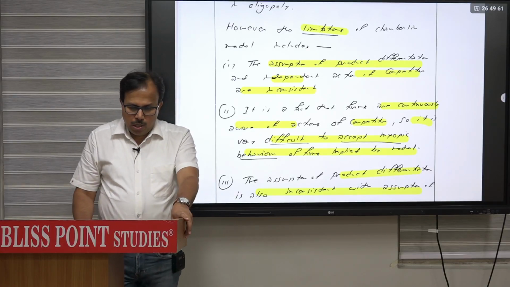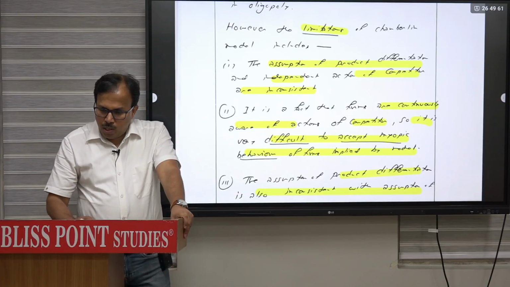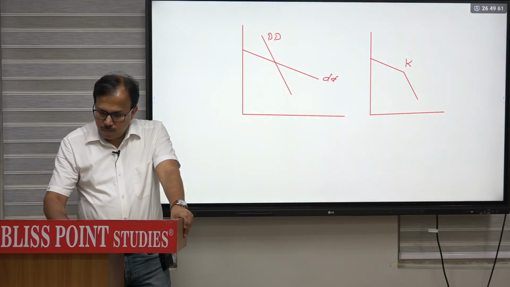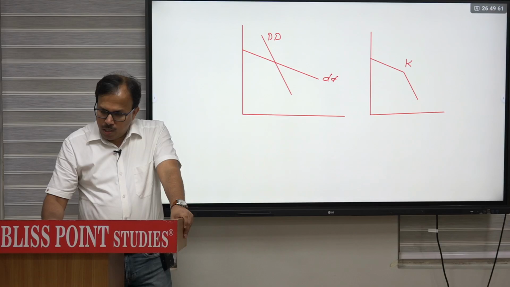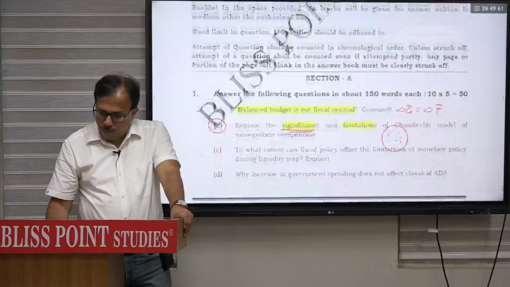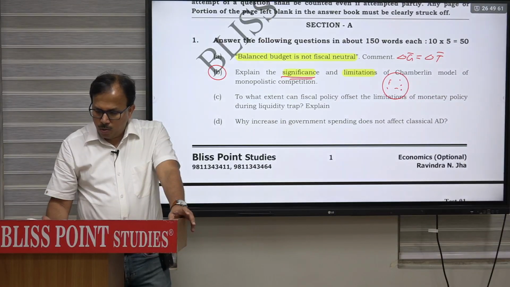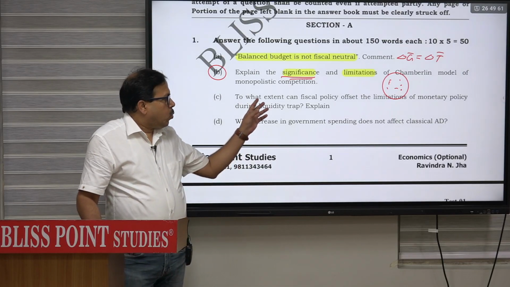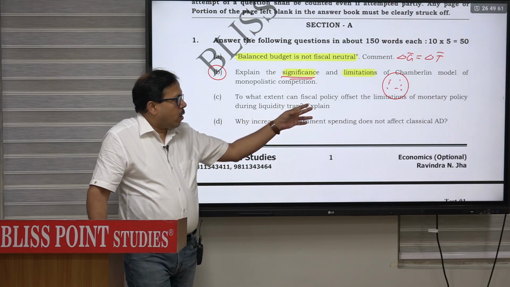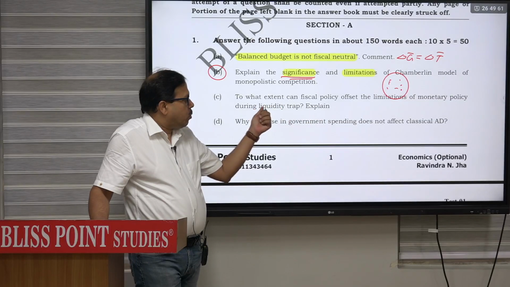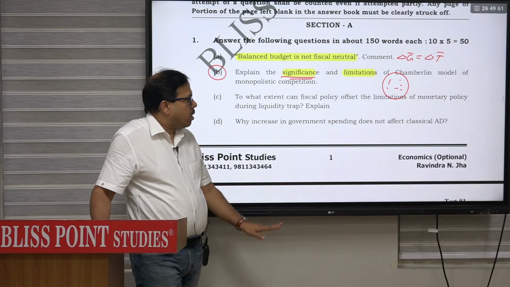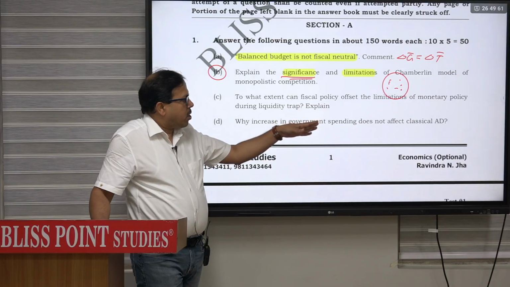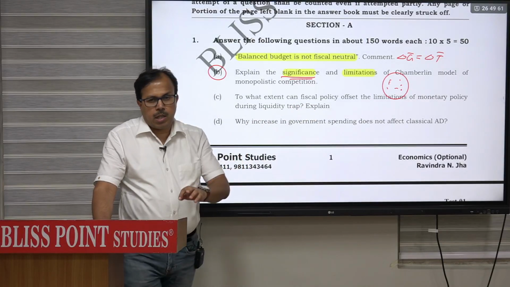Now question number 1C. One C is again from macro. तो जैसे combination of micro and macro question है. To what extent can fiscal policy offset the limitation of monetary policy during liquidity trap? Read the question again. To what extent fiscal policy can offset the limitation of monetary policy during liquidity trap?